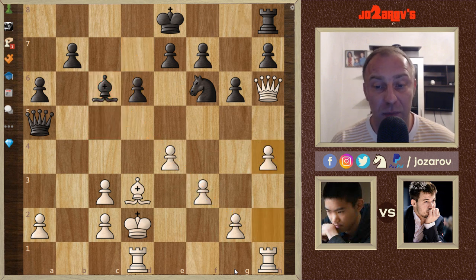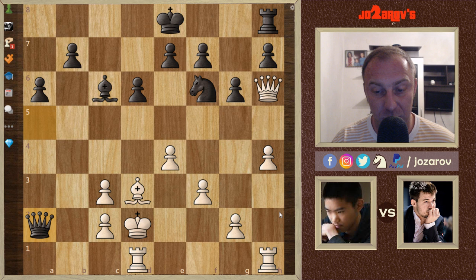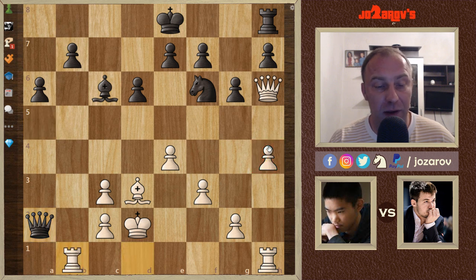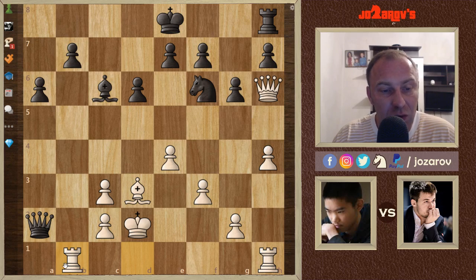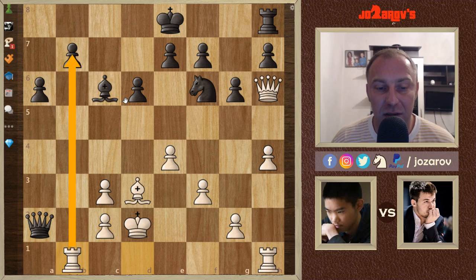So h4 played by Magnus with this common idea to create this flank attack. We have queen takes a2 played by Magnus. Pardon me, this was played by Jeffery, of course. H4. We have rook to b1 by Jeffery. He's trying to do something here on the b file, but it's again